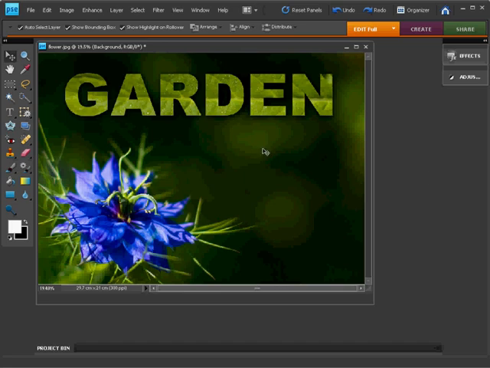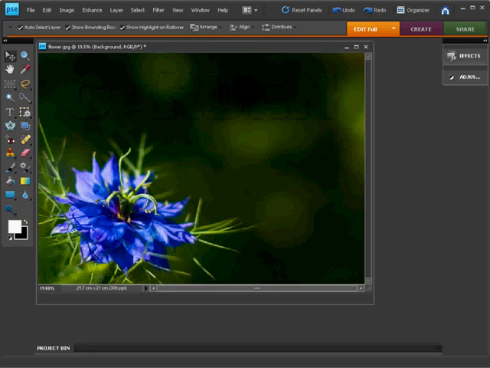Okay, so let's go back to our starting point, get rid of the lettering. Here's our start image. It's on the disk. It's called flower.jpg, so you can open that up to use it as an example if you want to. And what we're going to do is first of all get our text on the image. So to do that, we're going to use the type tool.